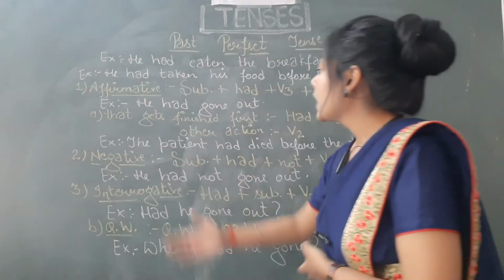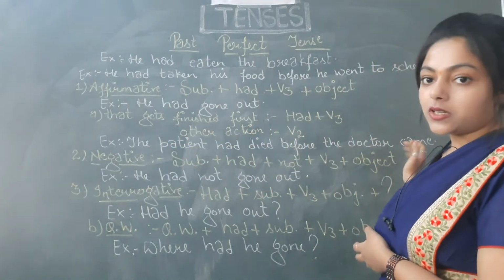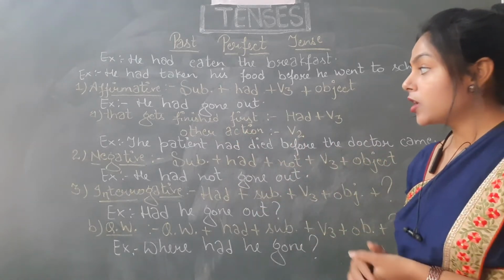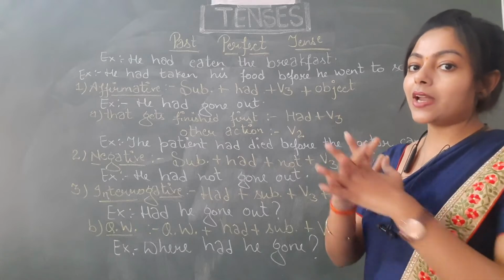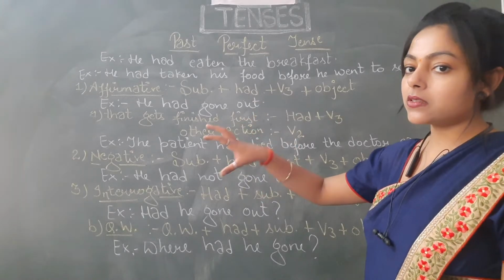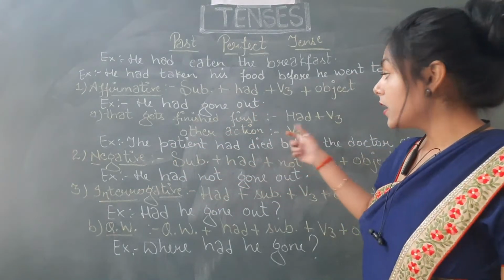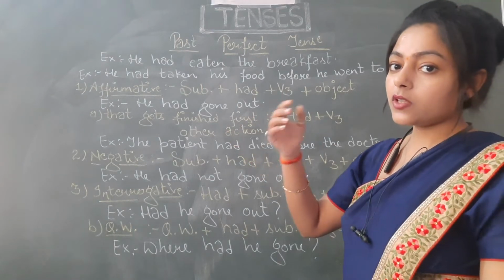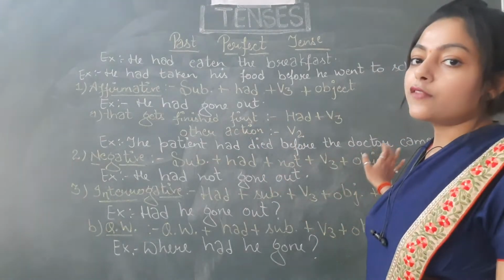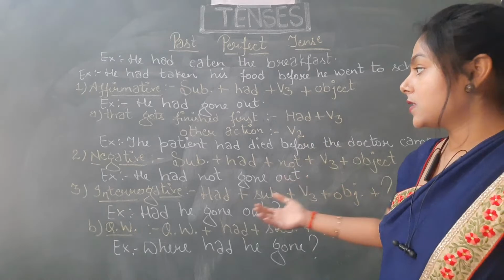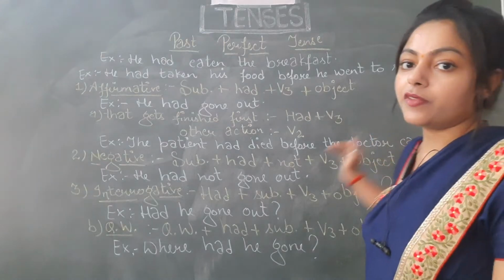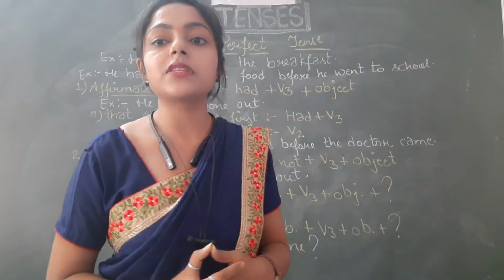For example, the patient had died before the doctor came. I hope you can see the board. Yes. The patient had died before the doctor came. So the first action that happened here is the patient died. So this sentence we have to make in had plus third form. The patient had died before, and later on the doctor came. So the coming of the doctor, this action is performed later on. So for this action we will be using the second form of verb. This action we will be making in simple past tense. So the patient had died, had plus V3, before the doctor came. We have to use V2 here. So I hope the structure of this sentence is clear to you.